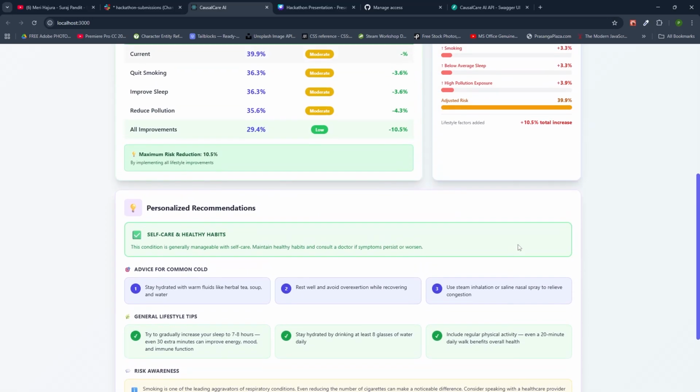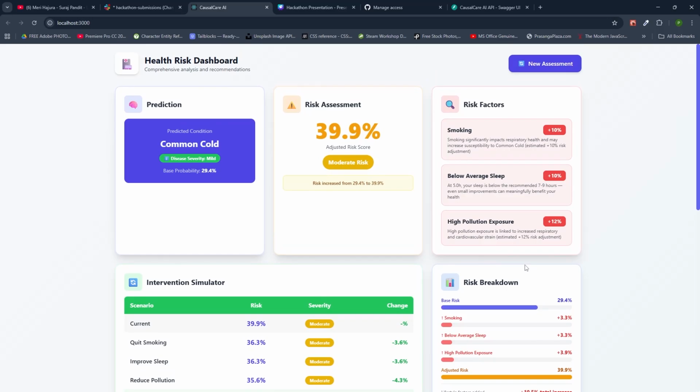So this is the overall model. What we are addressing is that many AI healthcare products predict the diseases, but we don't get personalized suggestions, so we don't know what to do. Our application suggests some advice, and in major diseases such as heart attack or severe conditions such as AIDS, it suggests us to visit the doctor, and it doesn't suggest anything further, because in that case you need to immediately see the health experts. In no means are we trying to replace a medical expert with our application. We are just creating it so that the user can check the severity of their disease and decide when to go to the hospital.